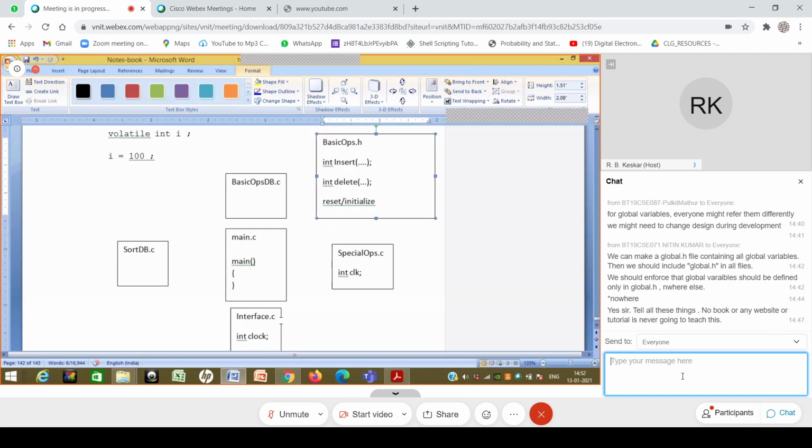Okay. So what this interface.c guy does is that interface.c will try to include this file. It will say hash include, and because it's a user defined file, quotes are used rather than the angular brackets.